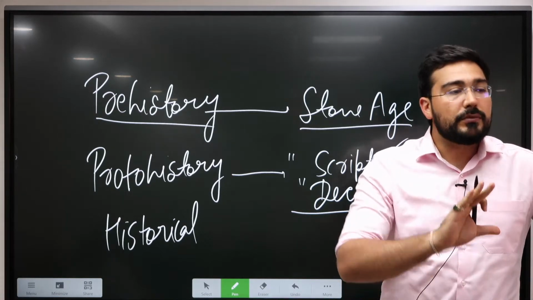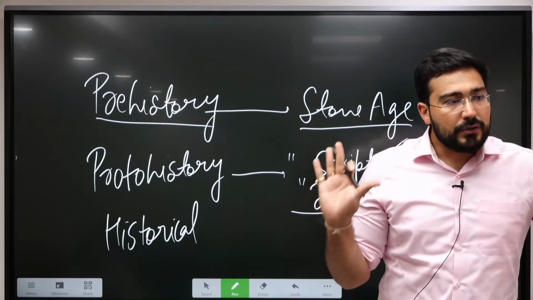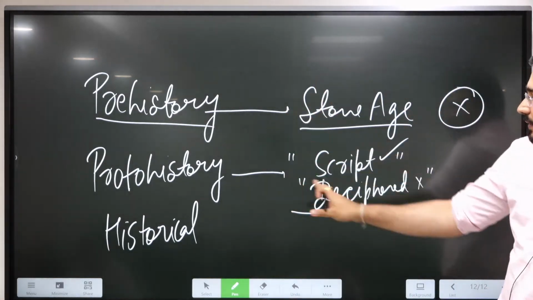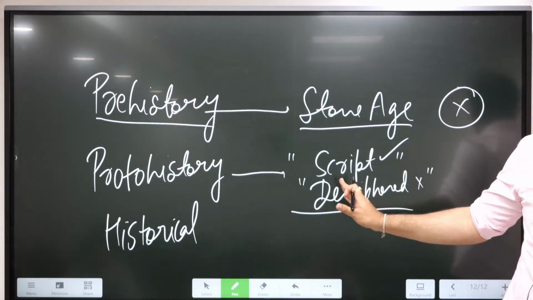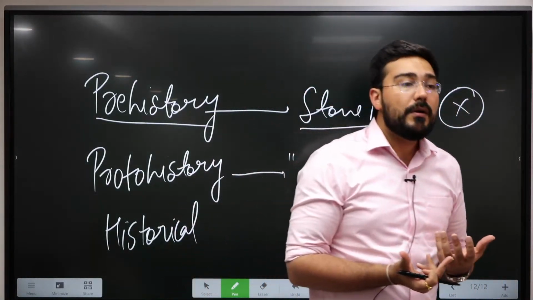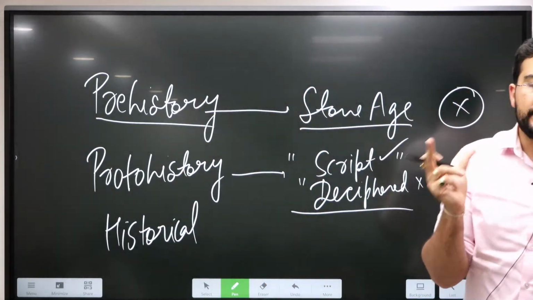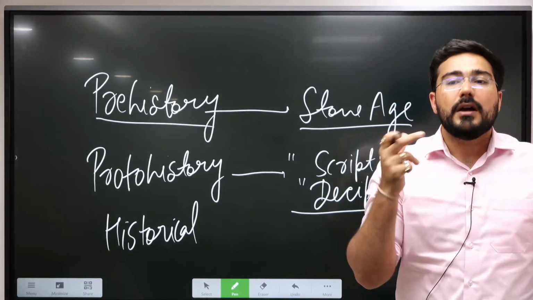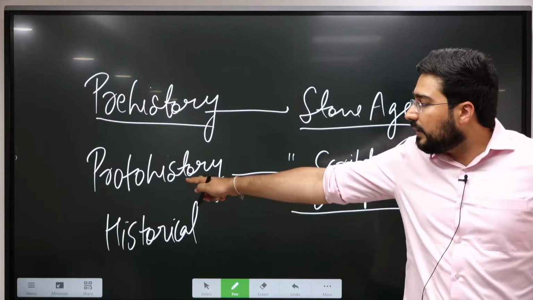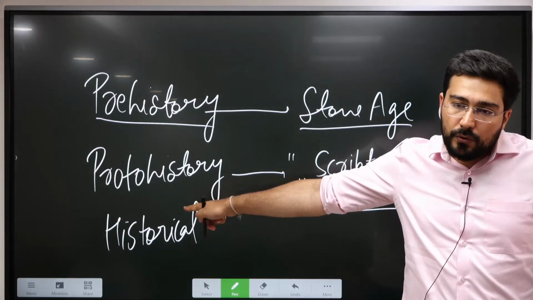When we see it through the eyes of archaeologists, archaeologists have their own approach. They do not divide it on the basis of script. They divide it on the basis of metal, the beginning of the use of metal. So when was metal first used? In the Chalcolithic period. That's why they even include the Chalcolithic period as a part of protohistory.